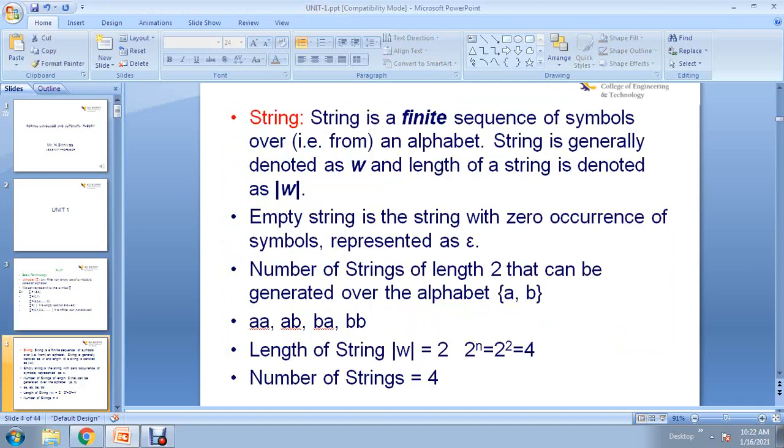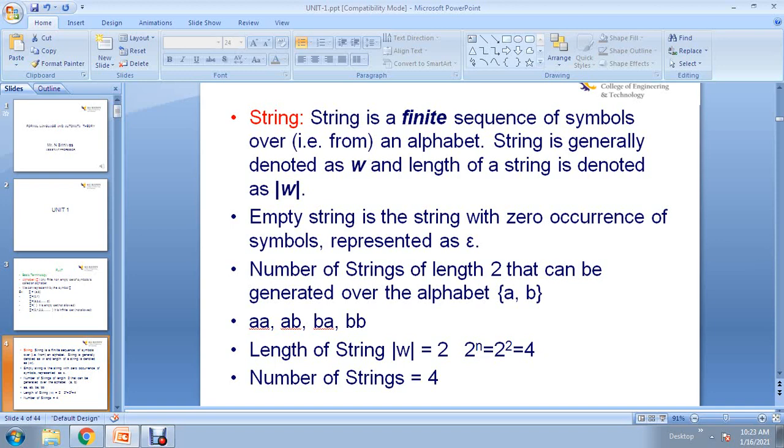And next, string. So what is a string? A string is a finite sequence of symbols, and these symbols are chosen from the given alphabet. This is the string definition. A string is generally denoted by w, and the length of the string is denoted by mod of w.